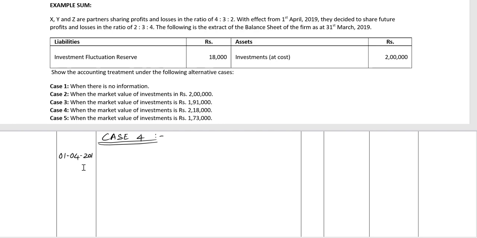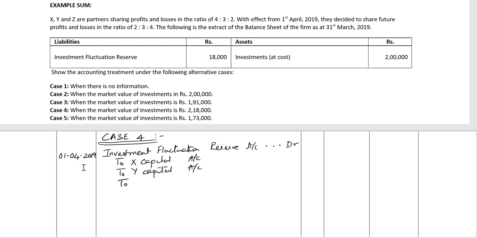The date, 1st April 2019. Investment fluctuation reserve account debit, to X capital account, to Y capital account, and to Z's capital account.